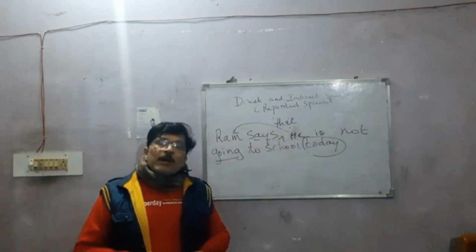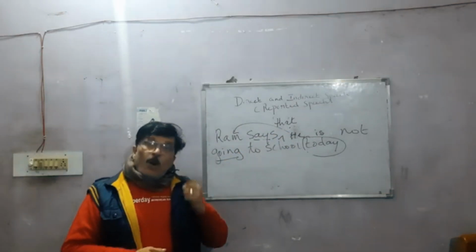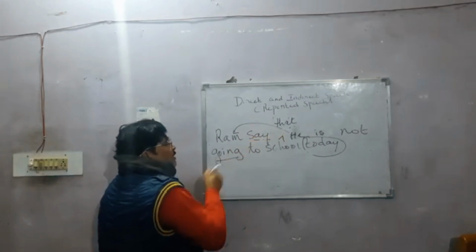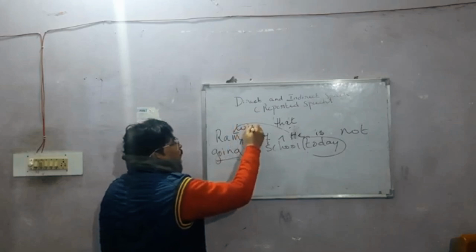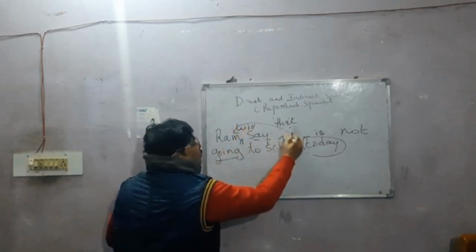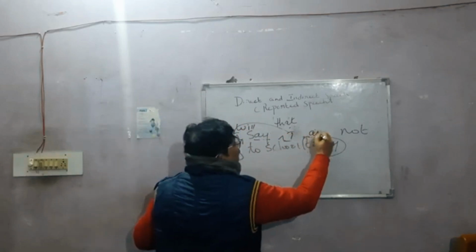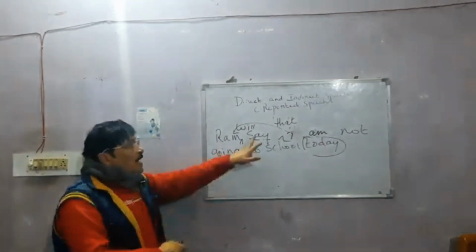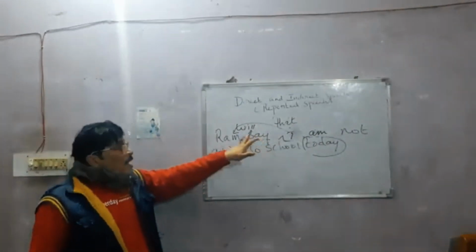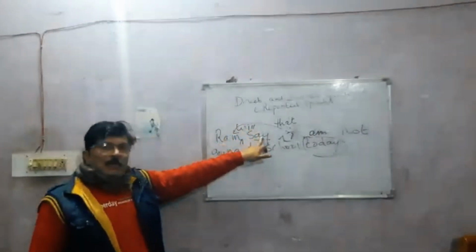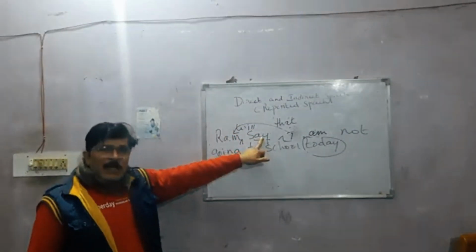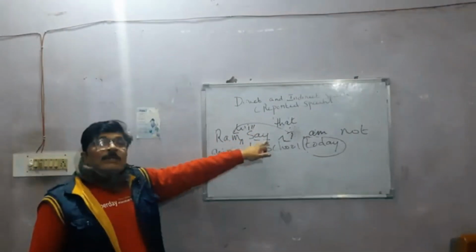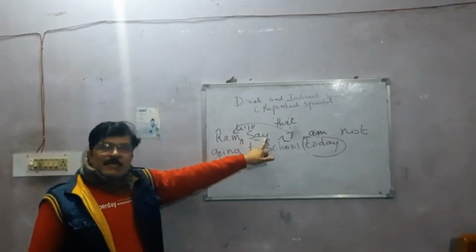So this is the first thing that you have to understand, when the reporting verb is in present tense or future tense. For example, supposing I write here, Ram will say, I am not going to school today. Now here the reporting verb is say. So Ram will say. Now what tense is will say? You know that whenever there is will or shall with the verb, it is a future tense.